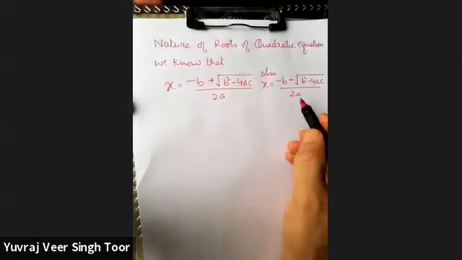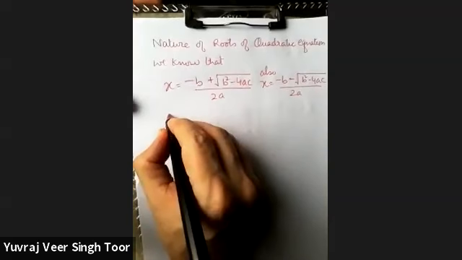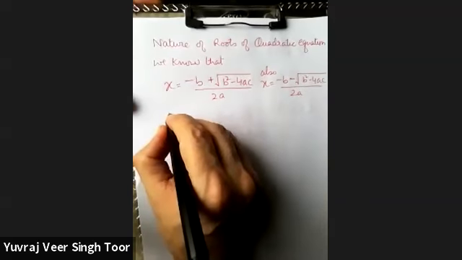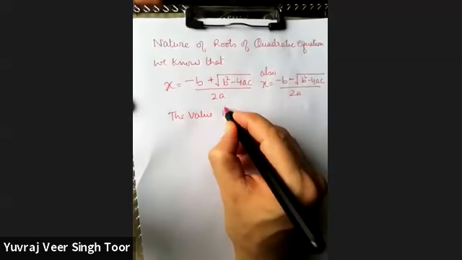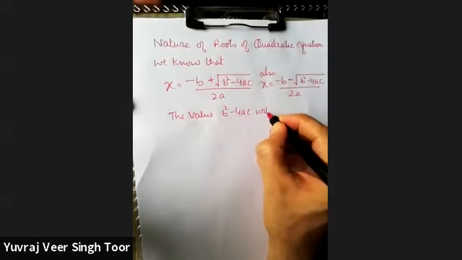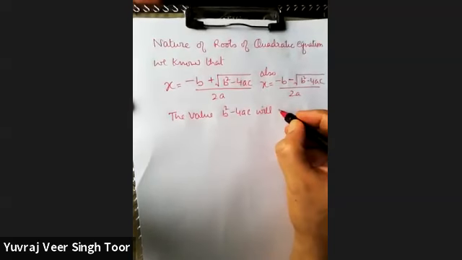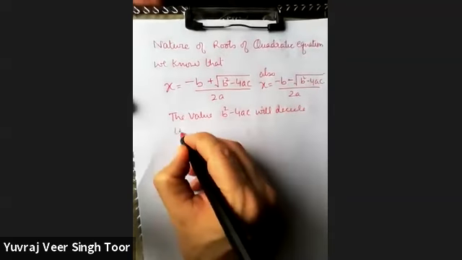When we say nature of the root, it means the value b square minus 4ac will decide the nature.